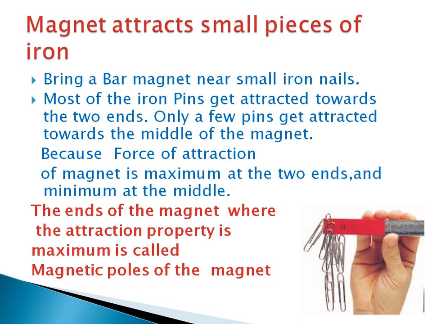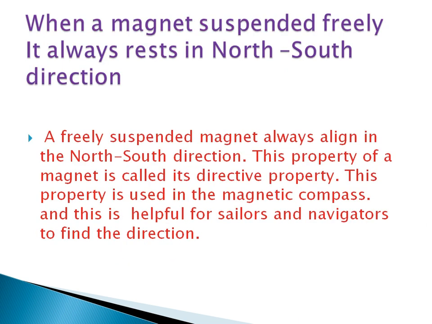So what are the two characteristics that we learned? What is the first characteristic? When a magnet is suspended freely, it always rests in the north-south direction. That is the first characteristic of a magnet.